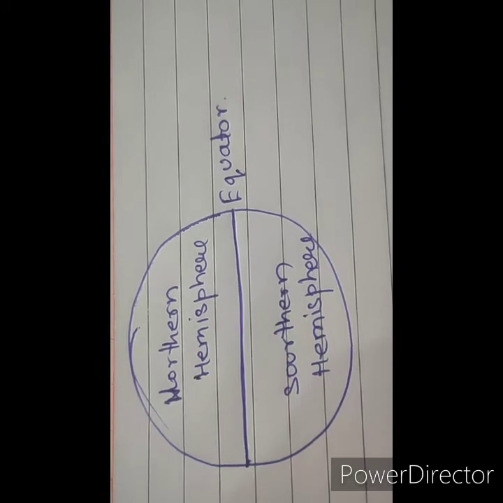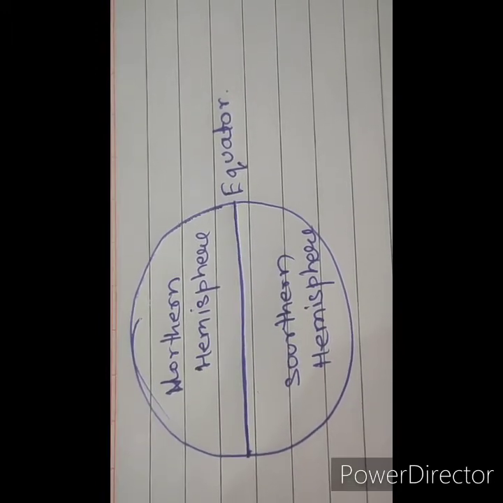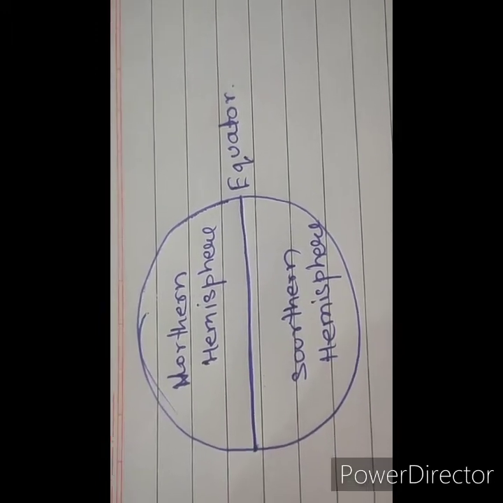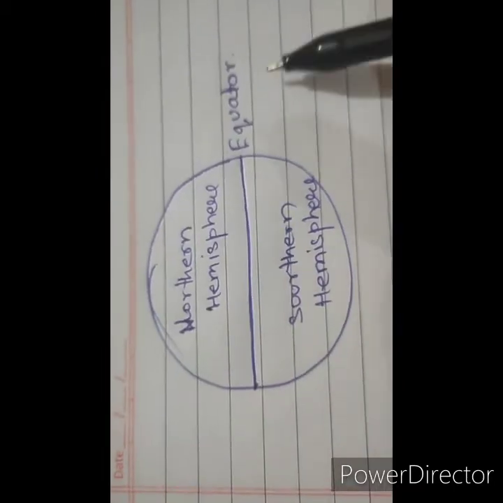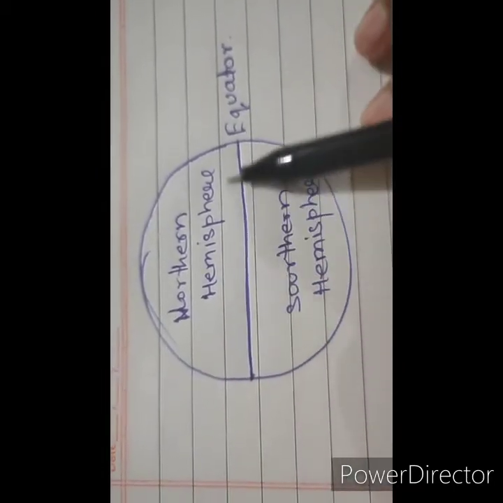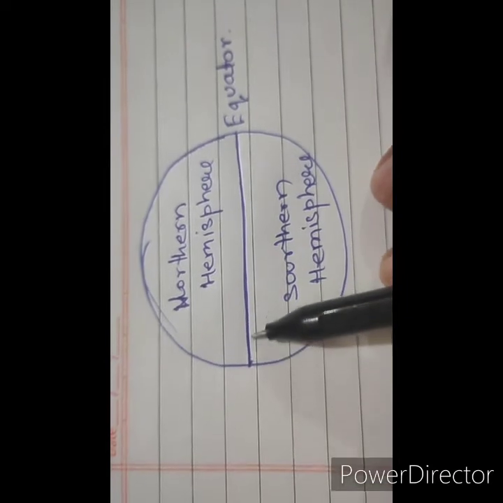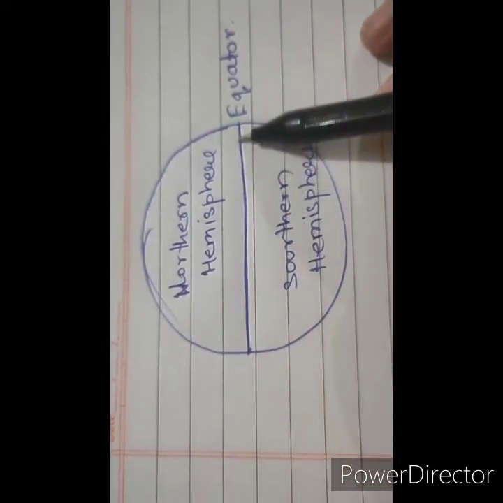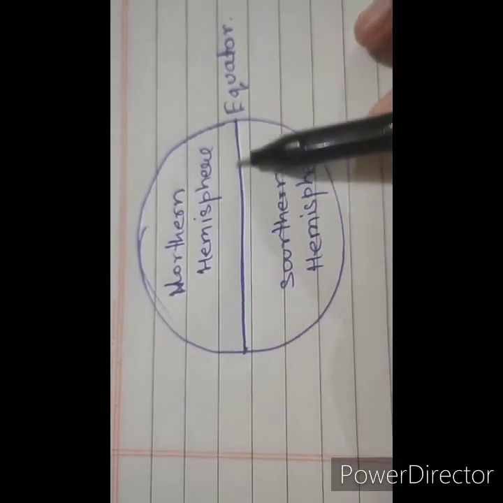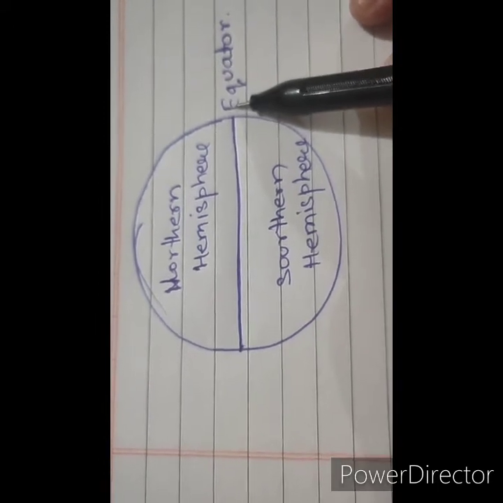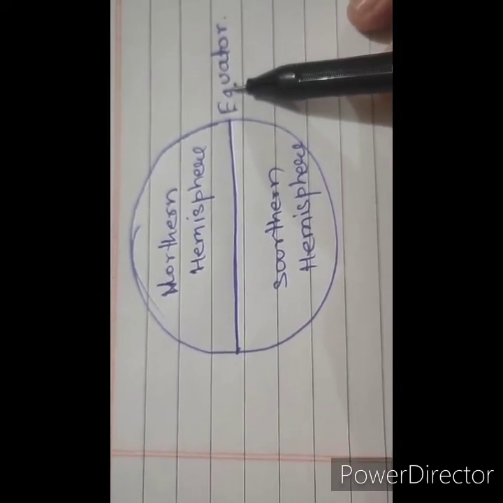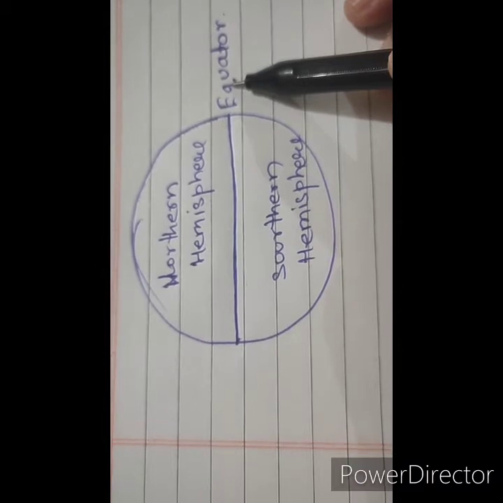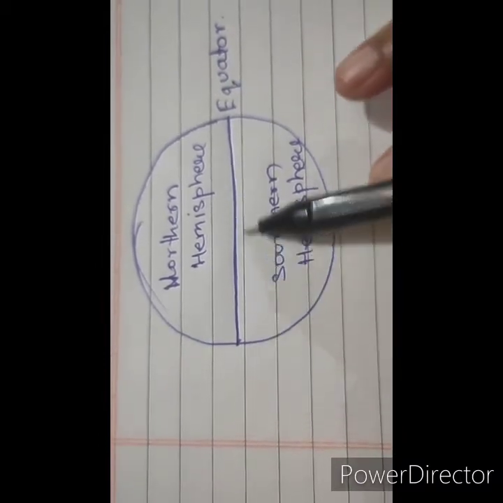Before understanding this, we should know about the equator. This is the equator. You can see here there is an imaginary line, and the equator is an imaginary line around the middle of the planet.